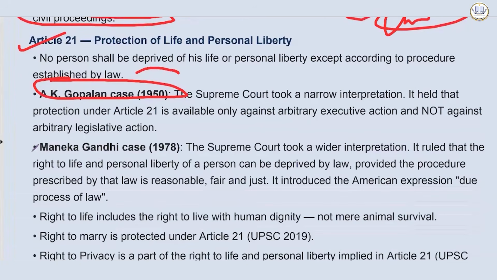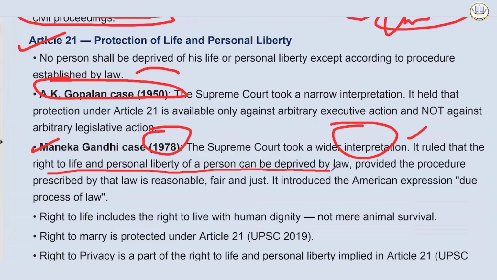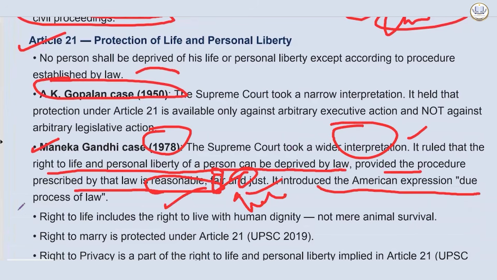Then we have another case, the Maneka Gandhi case, 1978. The Supreme Court took a wider interpretation. It ruled that the right to life and personal liberty of a person can be deprived by law, provided the procedure prescribed by that law is reasonable, fair, and just. Here came the natural justice. Reasonable, fair, and just. It introduced the American expression due process of law.